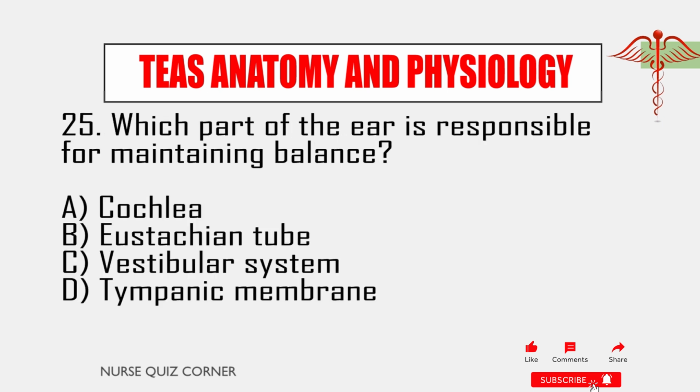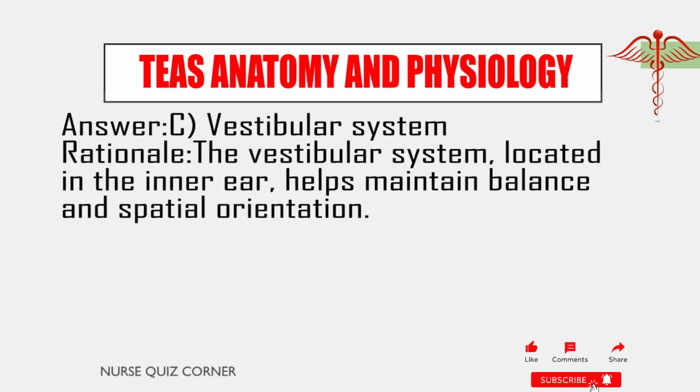25. Which part of the ear is responsible for maintaining balance? A. Cochlea. B. Eustachian tube. C. Vestibular system. D. Tympanic membrane. Answer C. Vestibular system. Rationale: the vestibular system, located in the inner ear, helps maintain balance and spatial orientation.